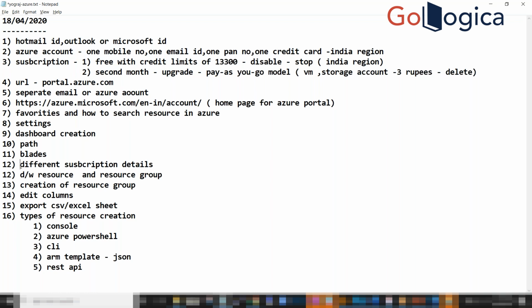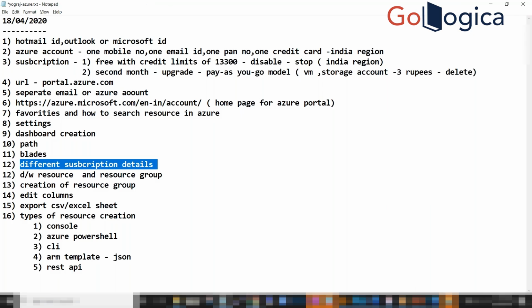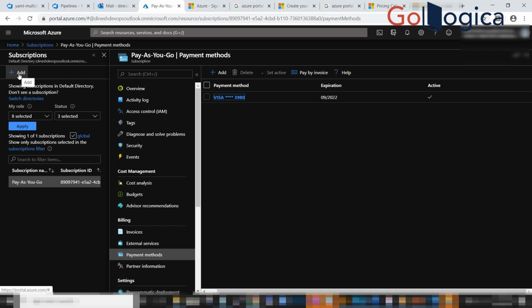We already saw the different subscription details. I'll tell you one more time. Because we have checked the subscription, if I go to the subscription and add one, I will see the types of subscription available. And in corporates, they go with the enterprise model. I'll tell you that small stuff.